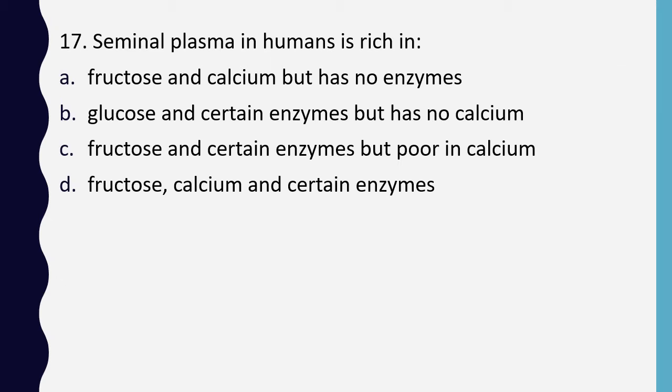Question number 17. Seminal plasma in humans is rich in fructose and calcium but no enzymes, glucose and certain enzymes but no calcium, fructose and certain enzymes but poor in calcium, fructose, calcium and certain enzymes. The correct answer is option D, fructose, calcium and certain enzymes.